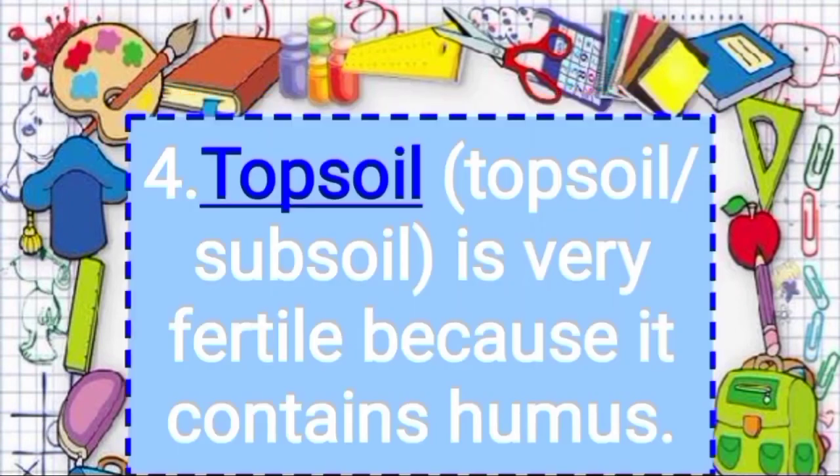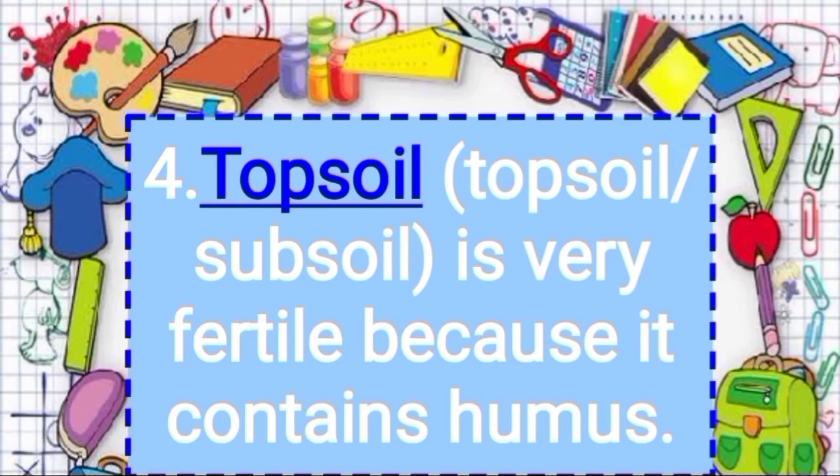Now let's understand the fourth fill in the blank, dash. First option topsoil, second option subsoil, is very fertile because it contains humus.